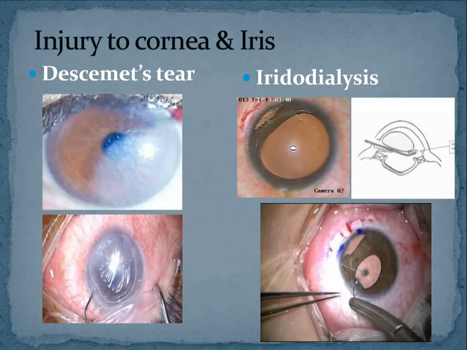So that is about the complications to the cornea and to the iris. In the cornea, there can be Descemet's tear if you are using a blunt keratome. Second thing is, when you are delivering the nucleus, if you accidentally engage the iris, then there can be iridodialysis.